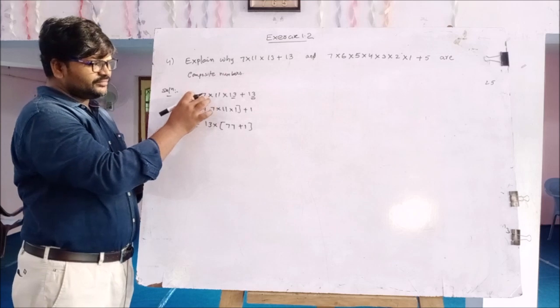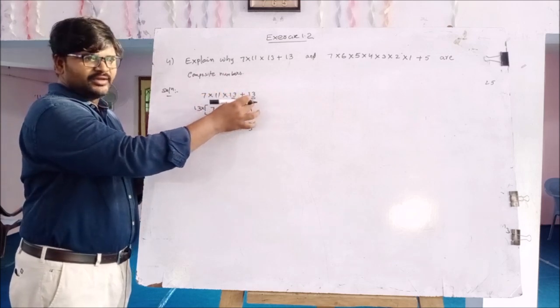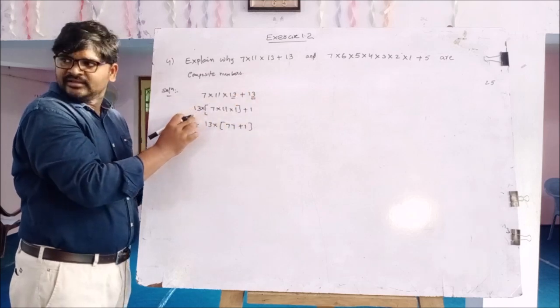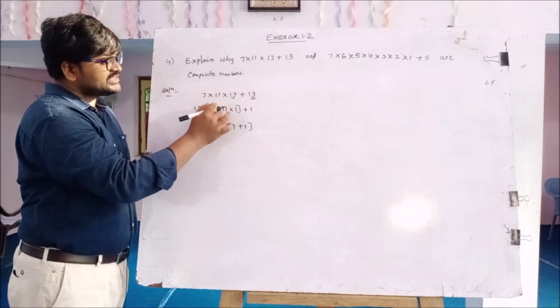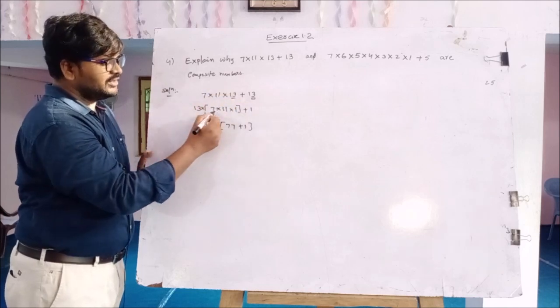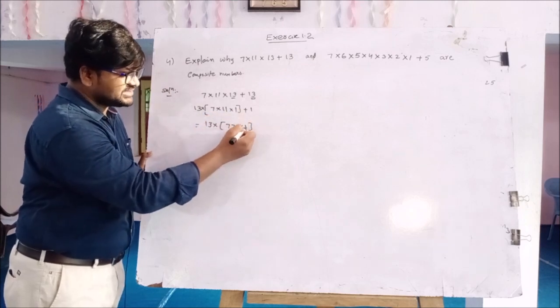Once again, the given problem is 7 into 11 into 13 plus 13. Here 13 is the common factor, so take 13. So 13 into 7 into 11 plus 1. 7 elevens are 77, so 77 plus 1.